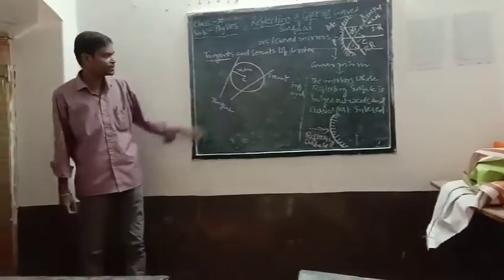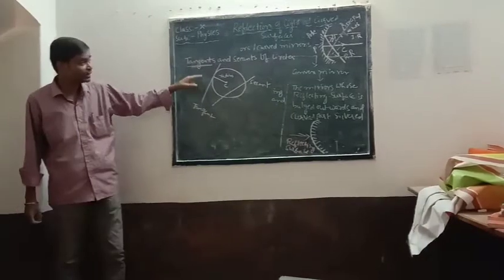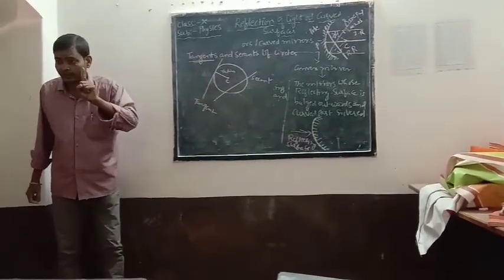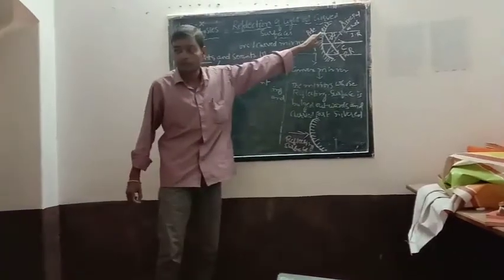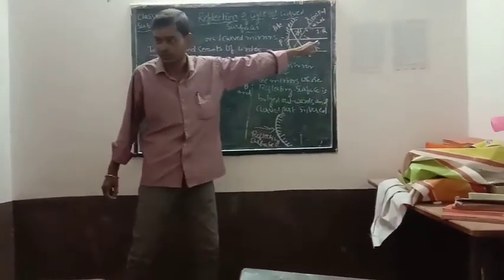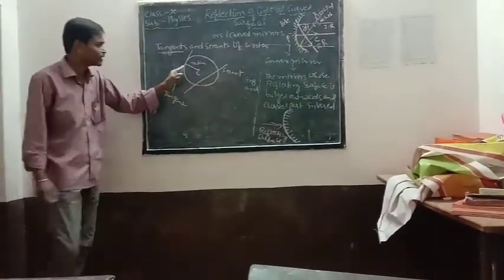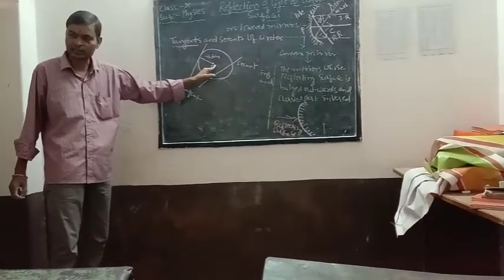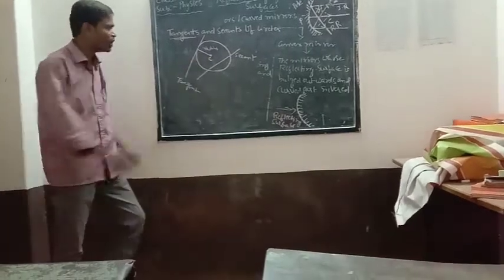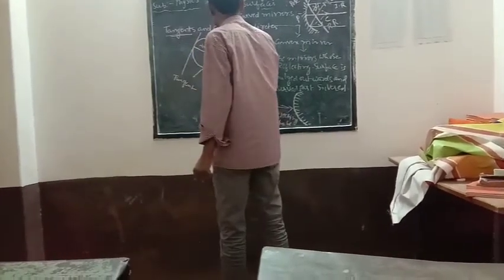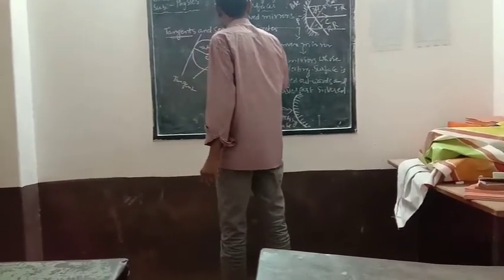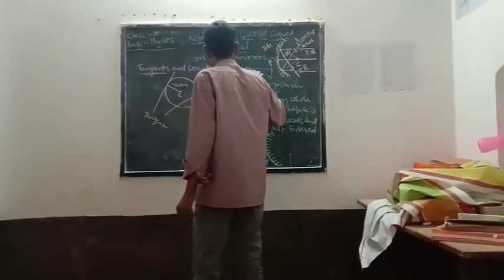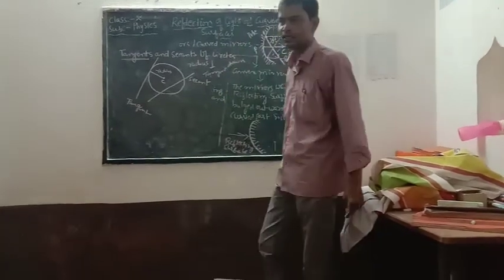Here you observe that the tangent is touching the circle at only one point. So here, from the point of incidence to the center of the circle, the center of curvature, is the radius we are taking, no? So always the radius is perpendicular to the tangent drawn. Radius is perpendicular to the tangent drawn.